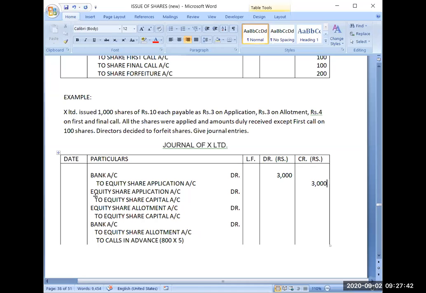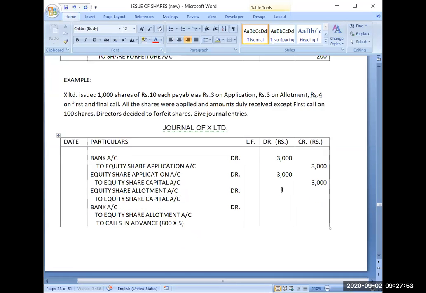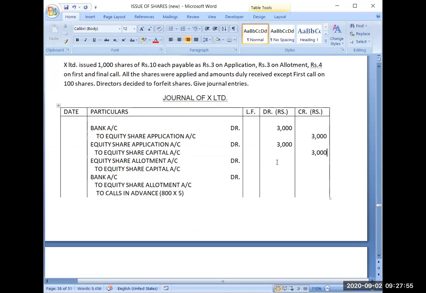Then this application money of 3000 will be transferred to capital account. So 3000 is your capital now. Afterwards allotment money will become due. Allotment money is 3 rupees per share, so again 3000 will become due and 3000 will be transferred to capital account.